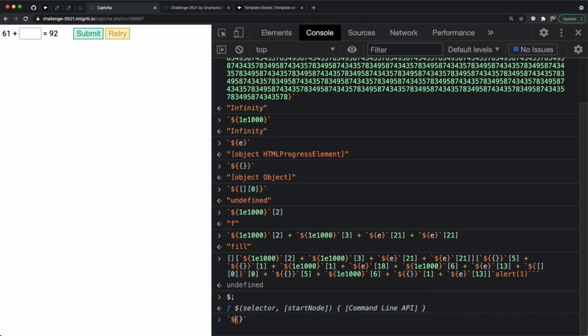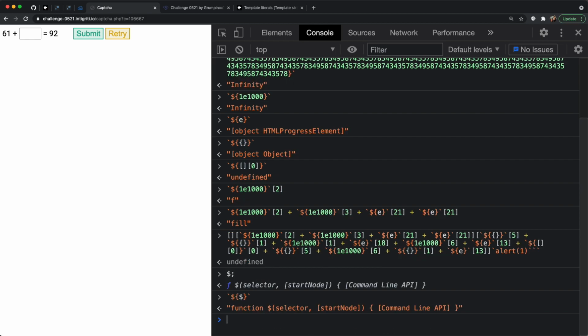If we pass in our $, great, we've got a bunch of extra characters here. Now, there is a problem with this because although we have it defined here, we are inside the browser. This is a very specific browser thing. You cannot use this inside of the code. It's undefined. The moment it hits that eval, you get an error.